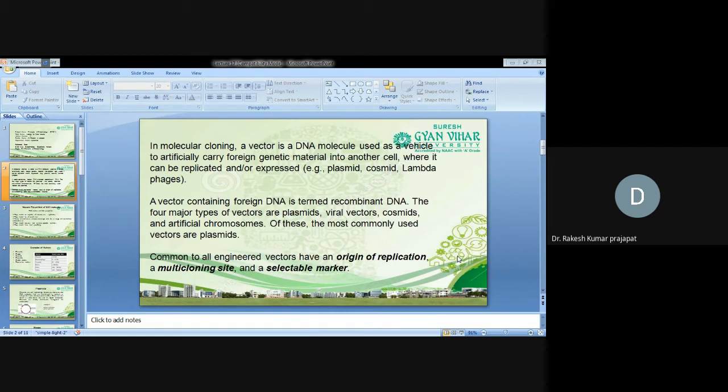There are four major types of vectors, like plasmid vectors, viral vectors, cosmids, phasmids, and then some other artificial vectors like BAC, bacterial artificial chromosomes, PAC, phage artificial chromosomes, yeast artificial chromosomes, and so on.